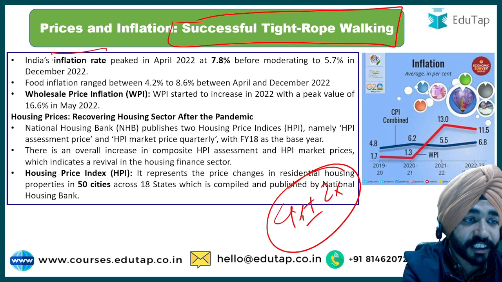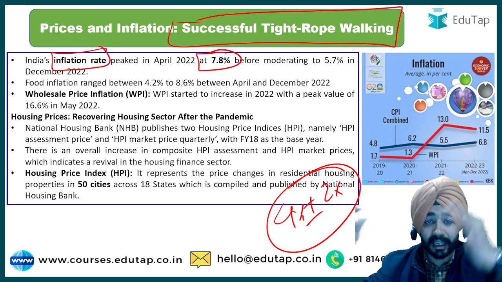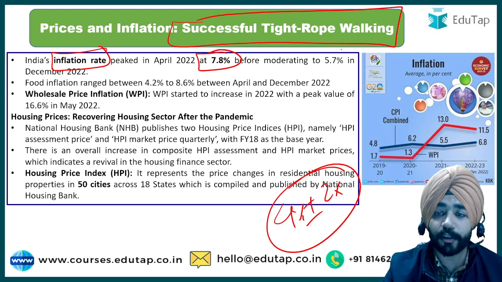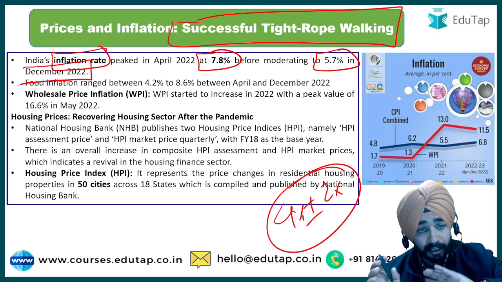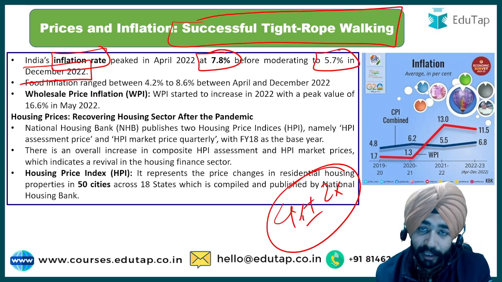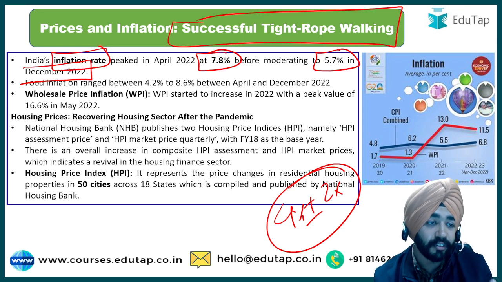Now this is the thing that has been highlighted on the first thing. It says inflation rate peaked to 7.8% in April. Now it has been reduced to 5.7%. This is the thing that it is saying is tightrope walk. It has gone beyond the inflation targeting, but now it has been under control. That is 5.7% for the month of December.